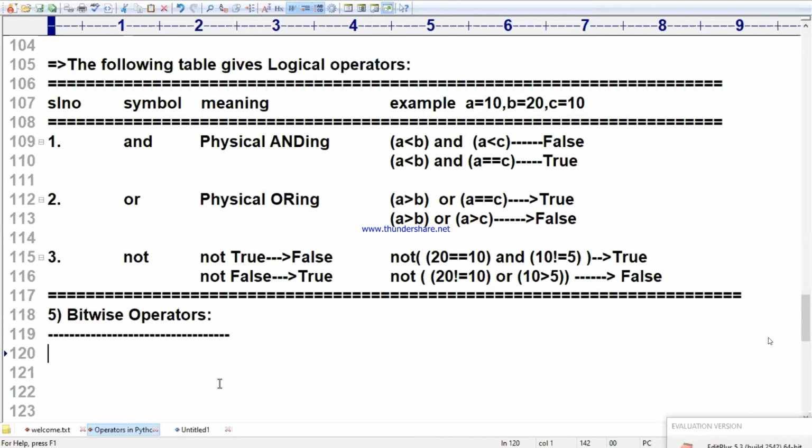Right, now I am going to introduce bitwise operators. Sir, what is a bitwise operator? What is the purpose of it? First complete, all of you.